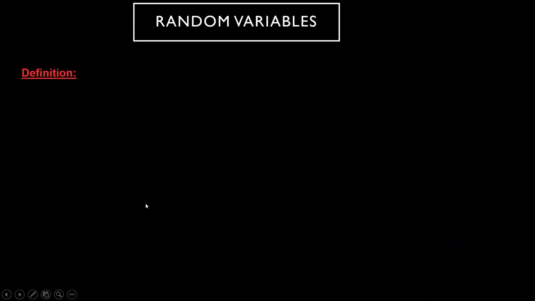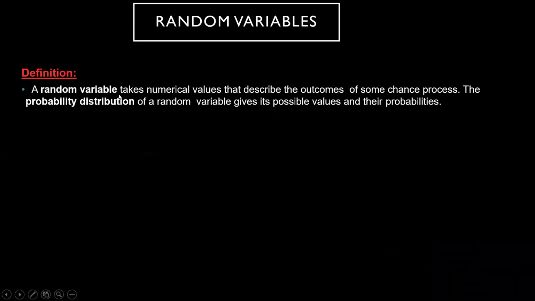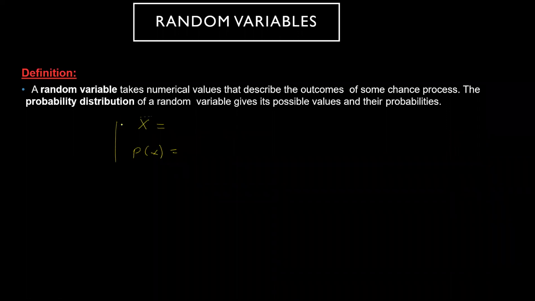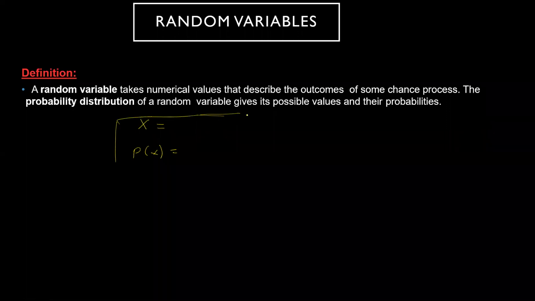So this is the definition now. A random variable takes a numerical value that describes the outcome. I have already explained this. The probability distribution of the random variable gives the probabilities of its possible values. As I've told you, whatever random variable you define, the corresponding p of x, the probability, we will also write. We will represent this in a standard tabular form, and what this tabular form means, I will tell you in the upcoming slide.